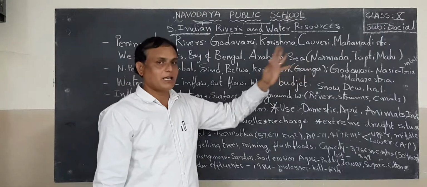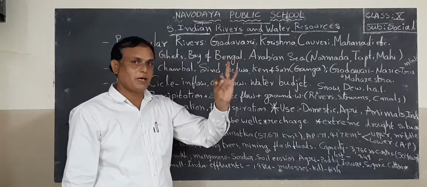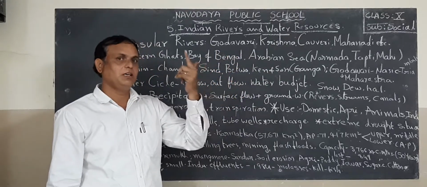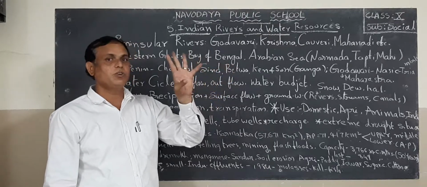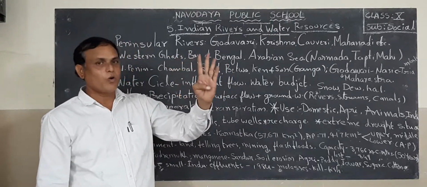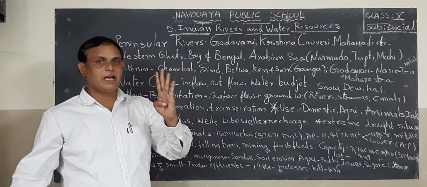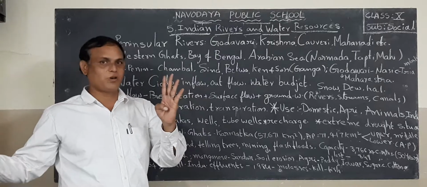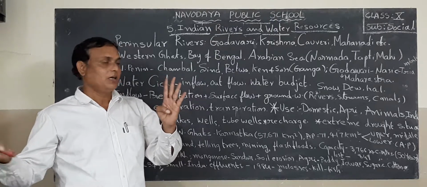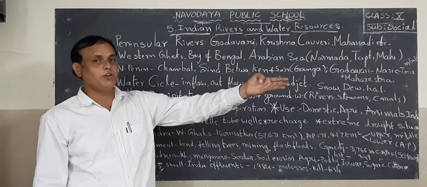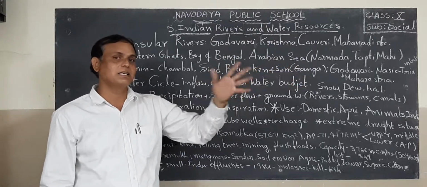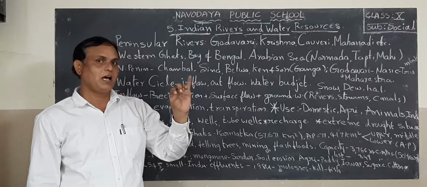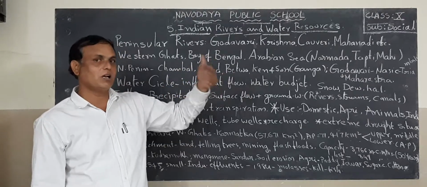Look at Narmada, Tapati, Mahi, Sabarmati. I repeat, Narmada, Tapati, Mahi, Sabarmati. So these four rivers go westward and drain into the Arabian Sea. That means our country's west part, Arabian Sea. Okay. Remaining all rivers drain into the Bay of Bengal. What are the rivers? Krishna, Godavari, Kaveri, Penna, Mahanadi, these all rivers.